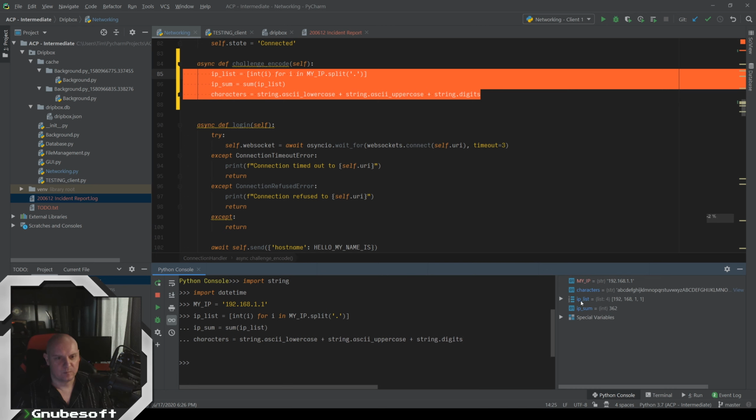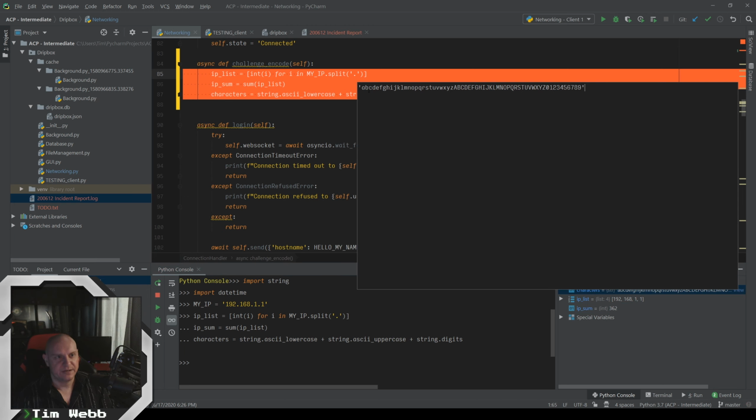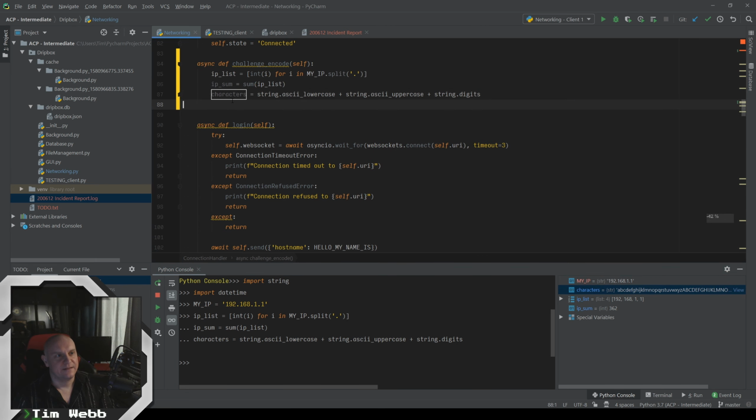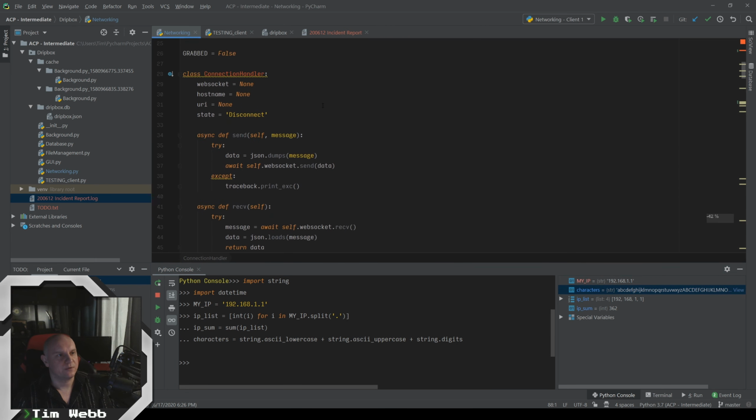So now the IP sum, when you take the IP 192.168.1.1 and just add those numbers together, you get 362. And you see characters is just this big string of all of the possible characters in the English alphabet, along with 0 through 9. So now we've got this. Oh shoot, I should have imported random while I was at it.